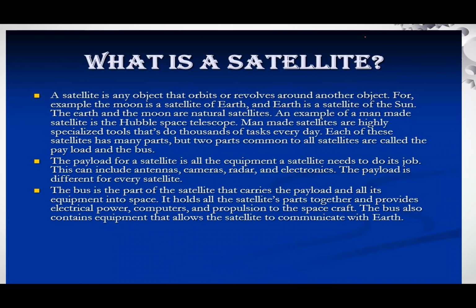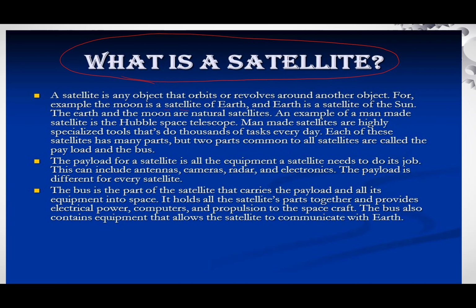What is a satellite? A satellite is any object that orbits or revolves around another object. For example, the Moon is a natural satellite of Earth. Any object which rotates around another object is called a satellite.